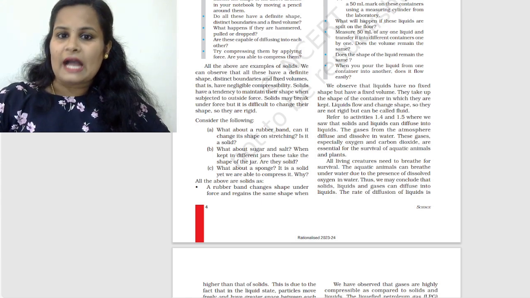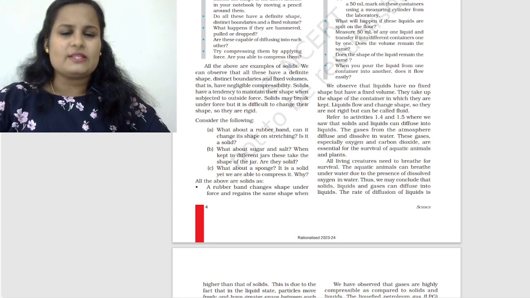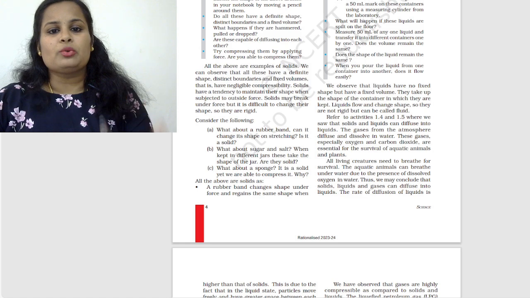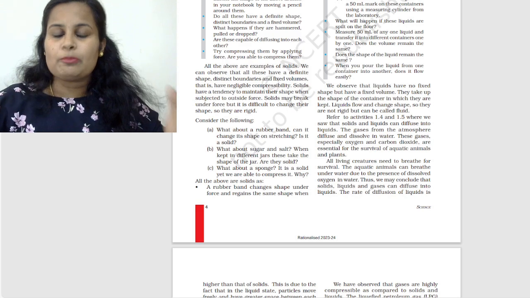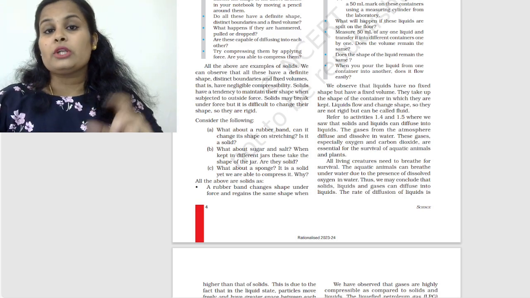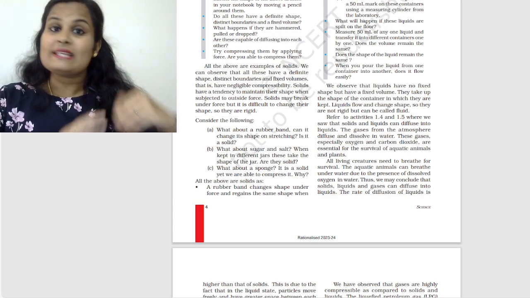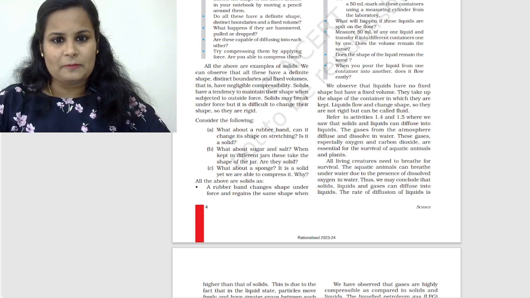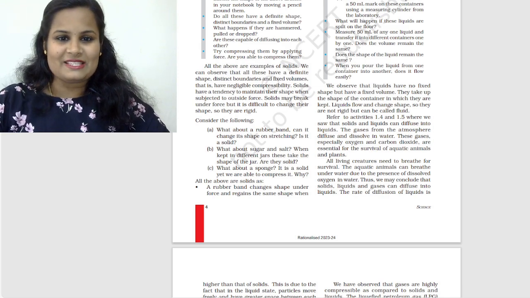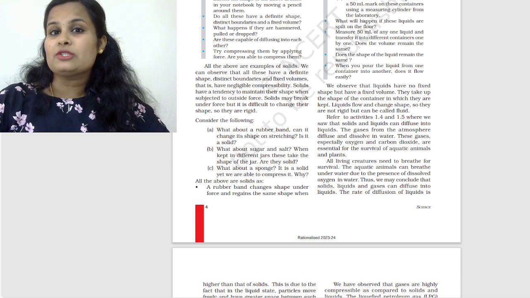So what about sugar and salt? When kept in different jars, these take the shape of the jar. Are they solid? Whenever we take sugar or salt in different containers of different shape or size, they occupy that container, and we can say that it takes the shape of the container. So do you think that sugar can be considered a solid, or even salt? Let's check it out. Anyway, the question they have asked: what about a sponge? Is it a solid, yet we are able to compress it?